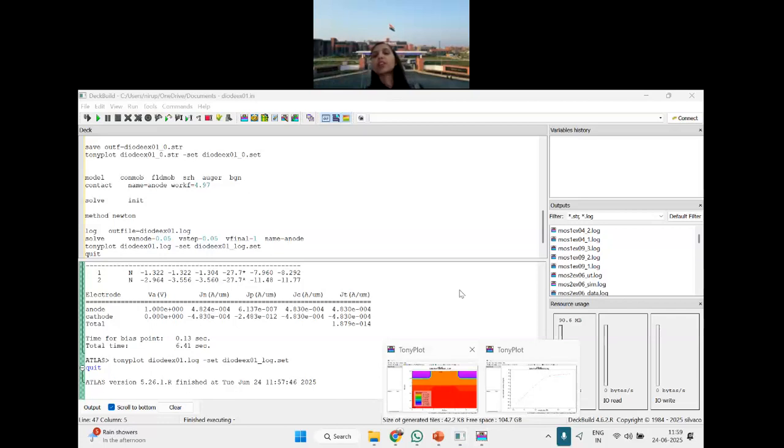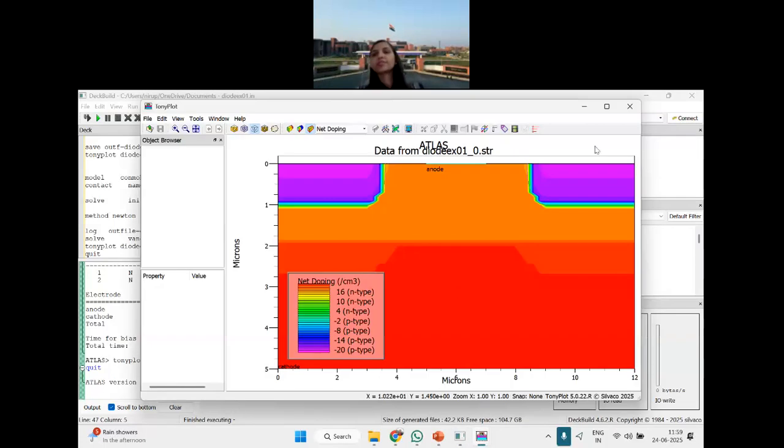This is a diode. How can I say it is a diode? Please see. Here, what is the doping order? P-type. Here, what is the doping order? Again, P-type. And at the anode side, the doping order, please see, is P-type.